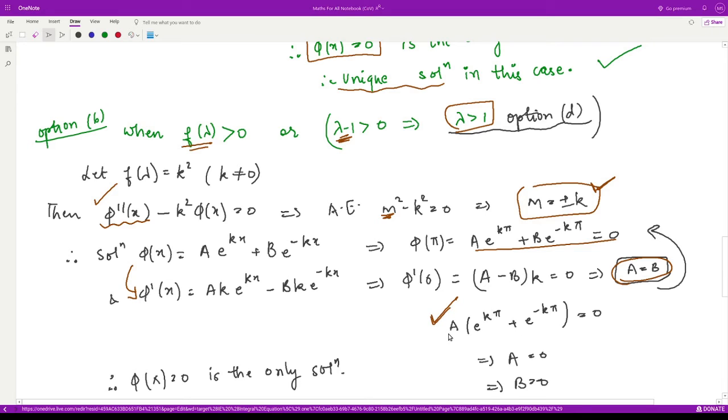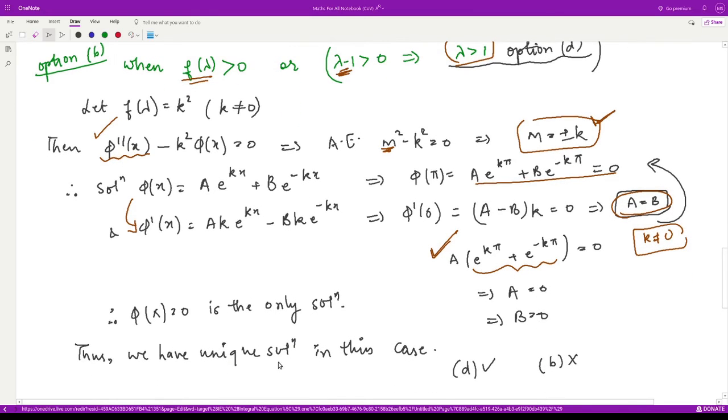So now obviously this thing is not equal to 0. Why? Because this is only possible when k is equal to 0. But we have assumed k to be non-zero, right? So this is never 0. That means a is equal to 0. If a is equal to 0, we have b is equal to 0, and therefore we have phi of x is equal to 0 as the only solution. Therefore, we obtain one solution in this case, or unique solution.